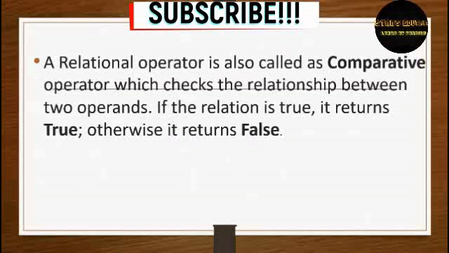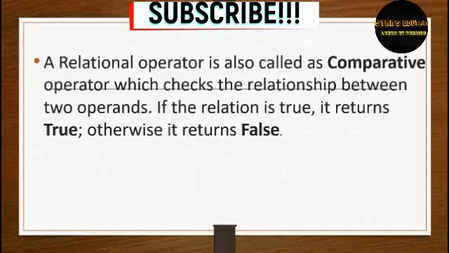A relational operator is also called a comparative operator, which gives the relationship between the operands. As I told you earlier, operands are nothing but the values of the variables. If the relation is true, it returns true, otherwise it returns false.